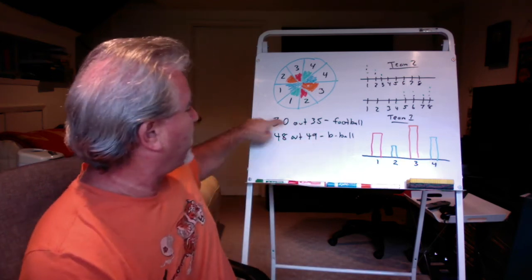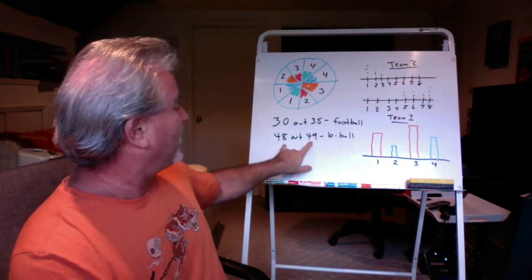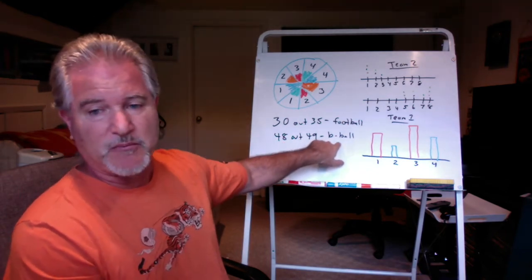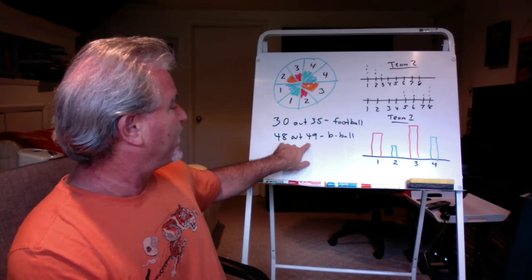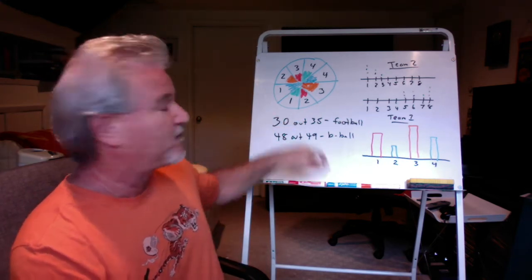You could see that 30 out of 35 like football, but 48 out of 49 like basketball. There's only one person who didn't like basketball. So the answer would be basketball. This is better probability, 48 out of 49, than 30 out of 35, where the difference is 5.